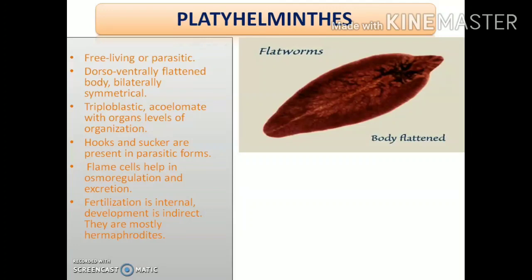The body is dorsoventrally flattened and it is bilaterally symmetrical. Can you see? If you want to divide the organism into two halves, only through the longitudinal plane can you divide the animal into two equal or similar halves. Only if you divide the animal along this longitudinal axis will you get the right and the left similar halves.